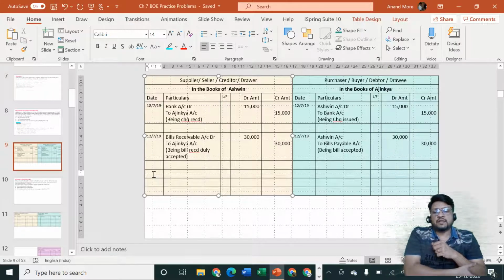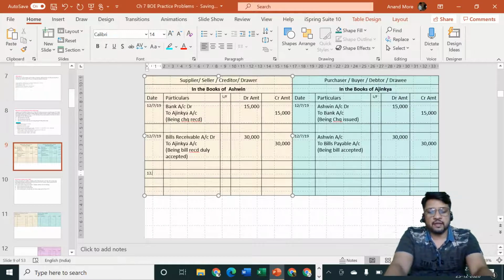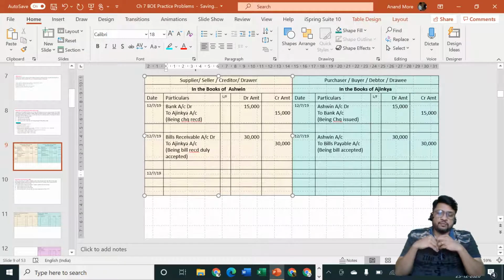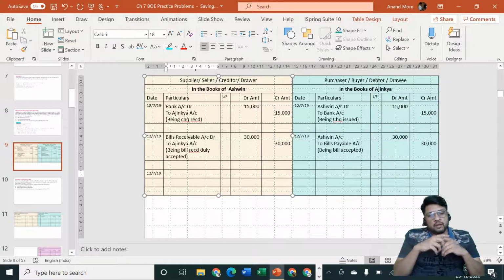What is the date of discounting? The date of discounting is the same date, 12th of July 2019. Discounting will happen. Now please try to understand on your own. Think about this situation. What is your opinion? If the bill is to be discounted, who can discount the bill? Is it Ashwin, the drawer, who is going to discount the bill? Or is it Ajinkya, the drawee?